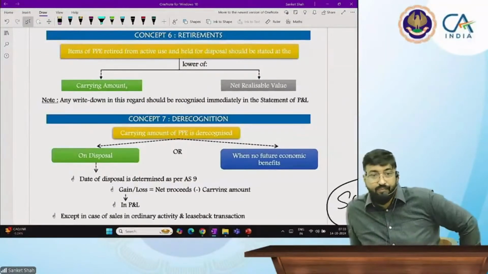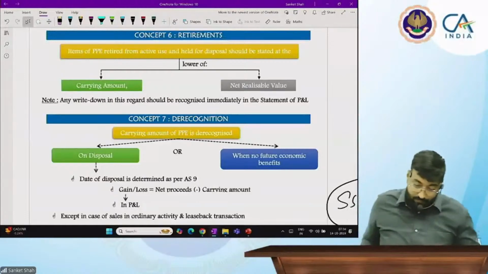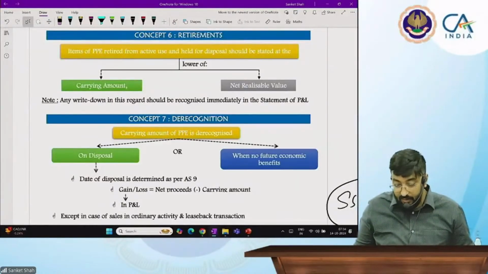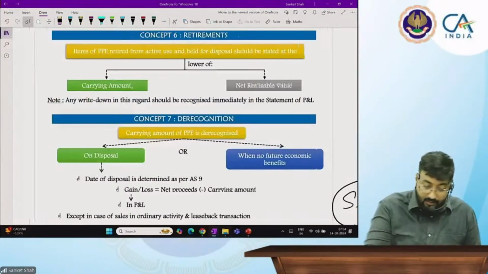Retirement. Items of PPE retired from the active use and held for the disposal should be shown at the lower of the carrying amount or net realizable value. Remember, if it is retired from active use, एक मिनट हाँ, आई थिंक इसके ऊपर एक MCQ भी है.